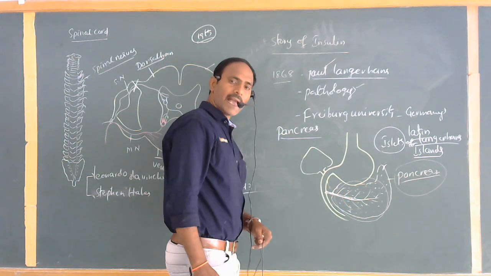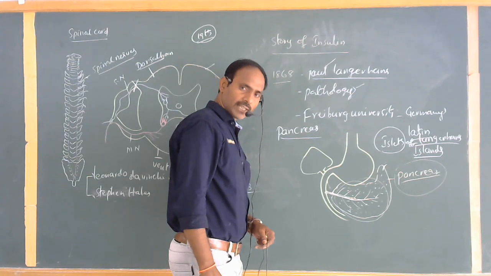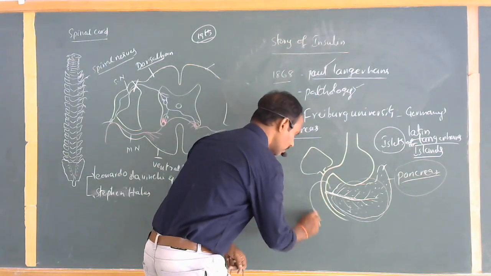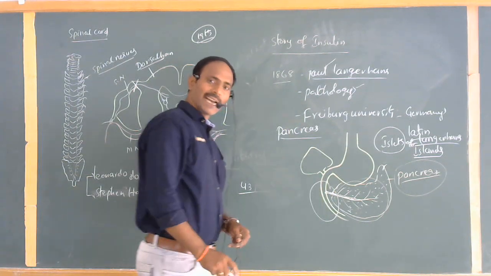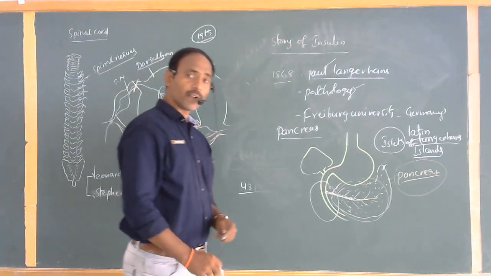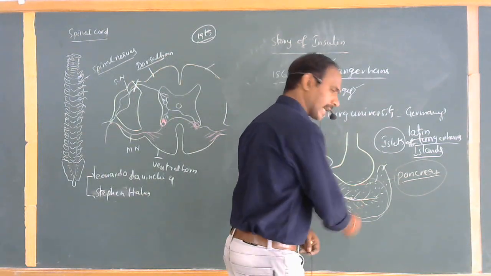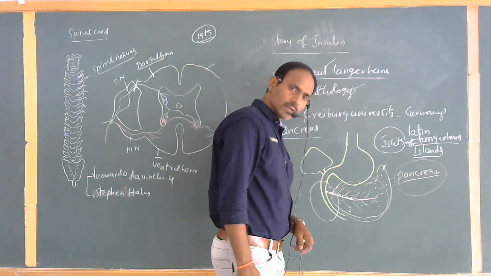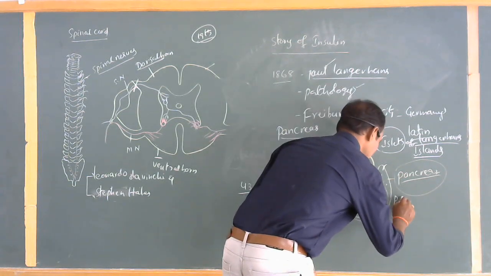This is called the pancreatic secretion. The pancreatic secretion plays a major role in the process of digestion, and it also acts like a hormone. So this is called the pancreatic secretion.